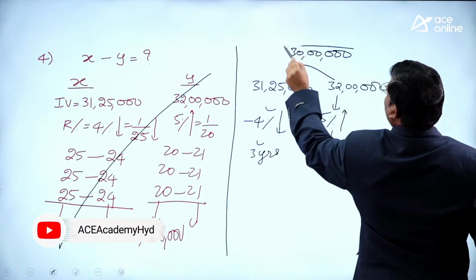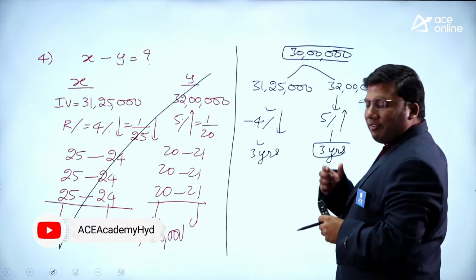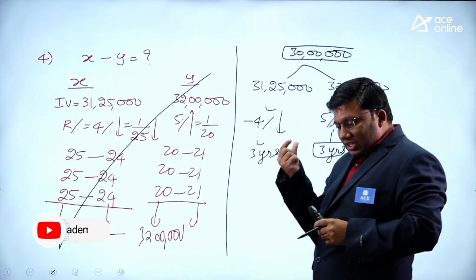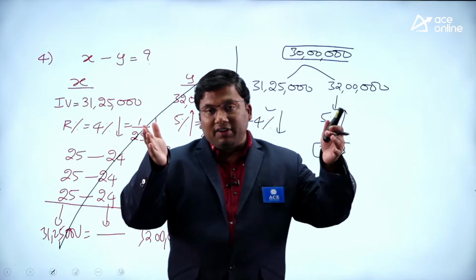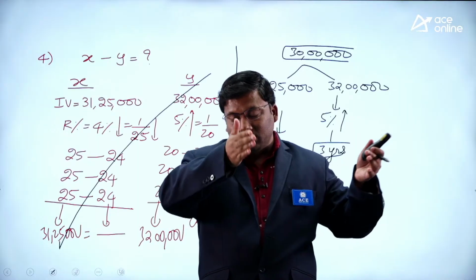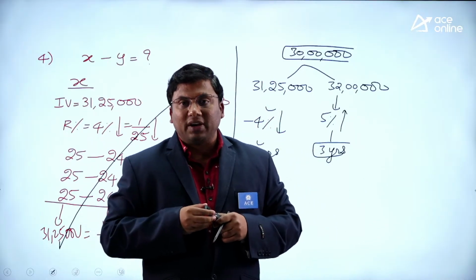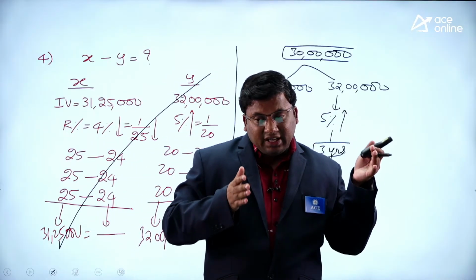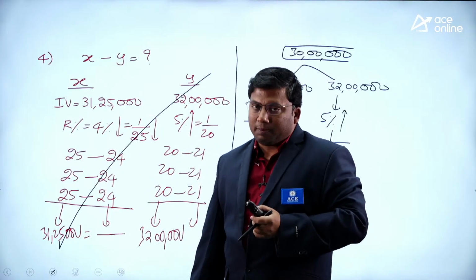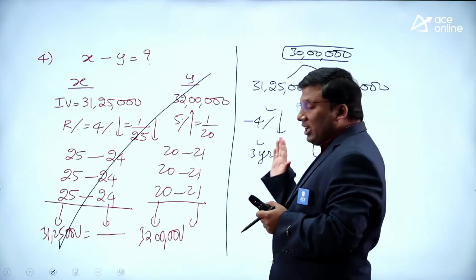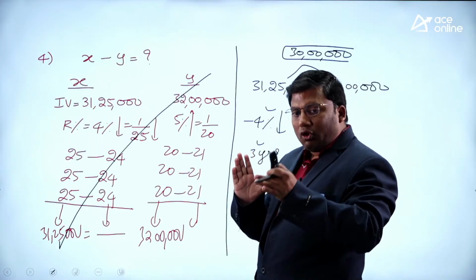If both are approximated to 30 lakhs, first year 4% down, right? In the left hand side 4% down. In the right hand side 5% up. 4% down, 5% up, deviation is 9%. 9% for how many years? 3 years.